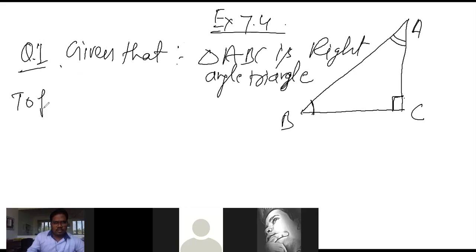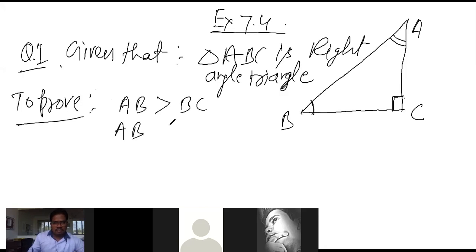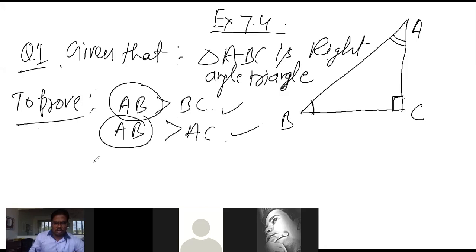To prove: what we have to prove. The hypotenuse is the longest side, that means AB is greater than BC and AB is greater than AC. That is what we have to prove. Okay class, this is what we have to prove, okay?